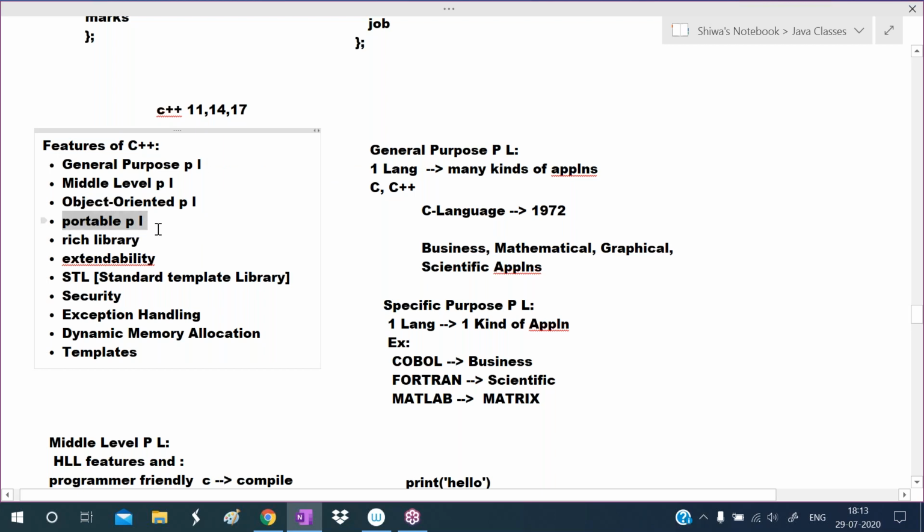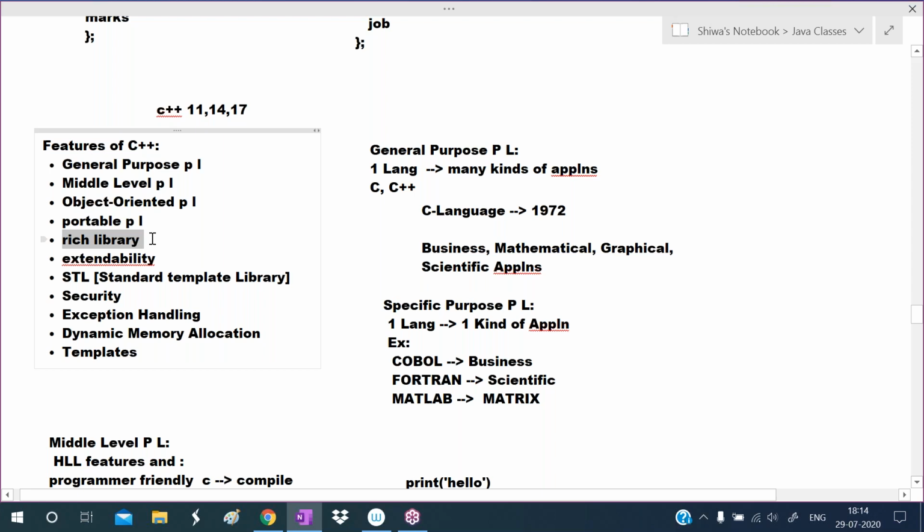I'm calling C++ the portable programming language because C++ programs we can run on any system, even if the operating system is the same or different. If the operating system is the same, pass the exe file. If the operating system is different, pass the source code file. Again, we have to compile.